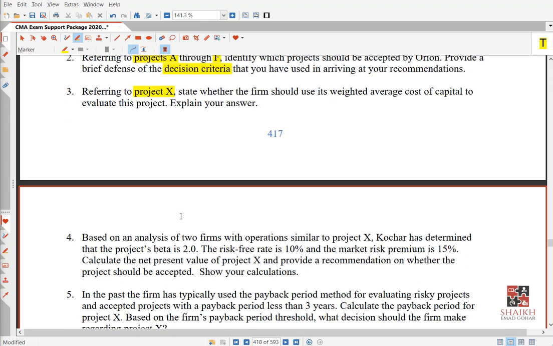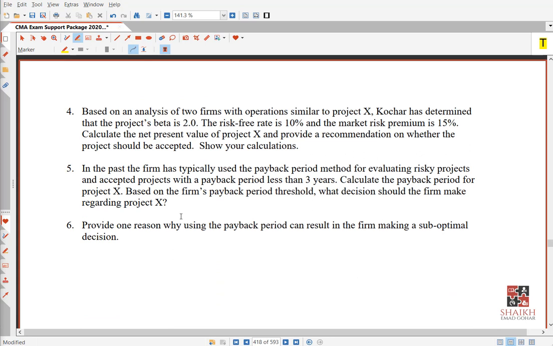If you see requirement number 4, they are saying you based on the analysis of two firms with operations similar to project X, K has determined that the project's beta is how much? 2. Please write yes in the chat box. Beta of 2 means high risk or low risk?